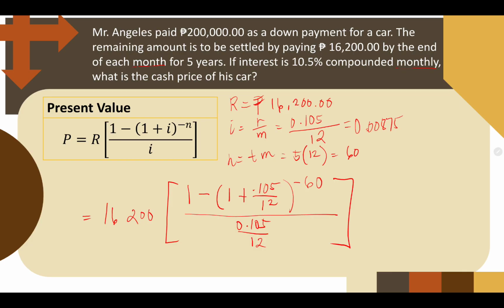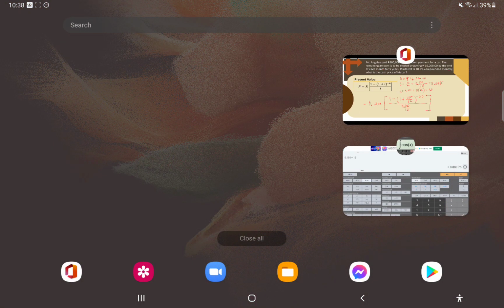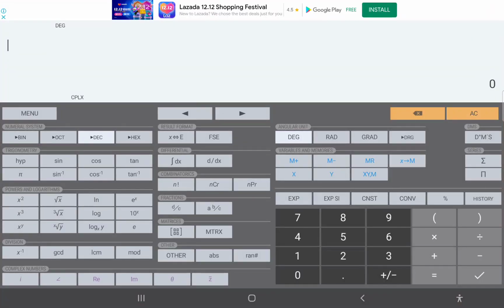So all we have to do is to input that in our formula. 16,200, and then we have 1 minus parenthesis, 1 plus another parenthesis, 0.105 divided by 12.